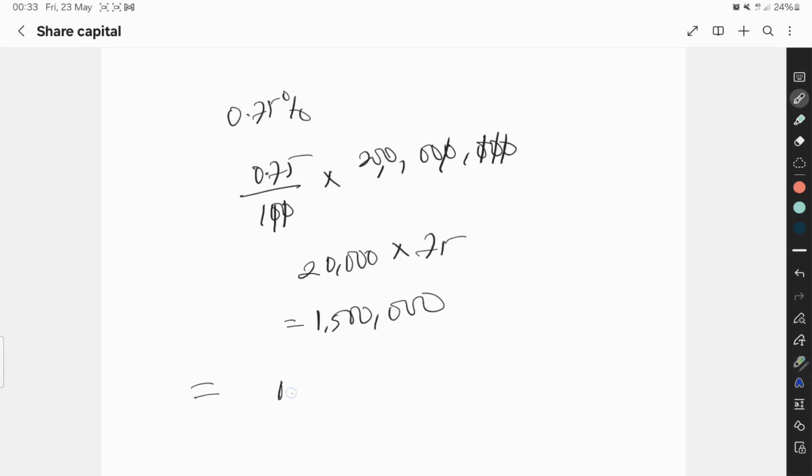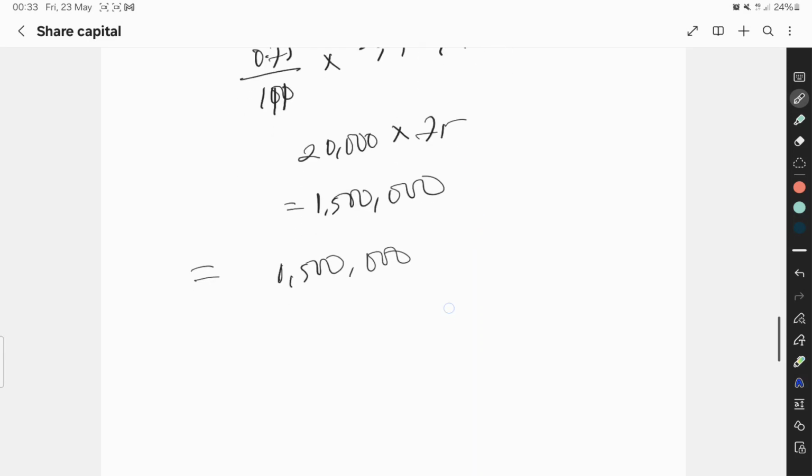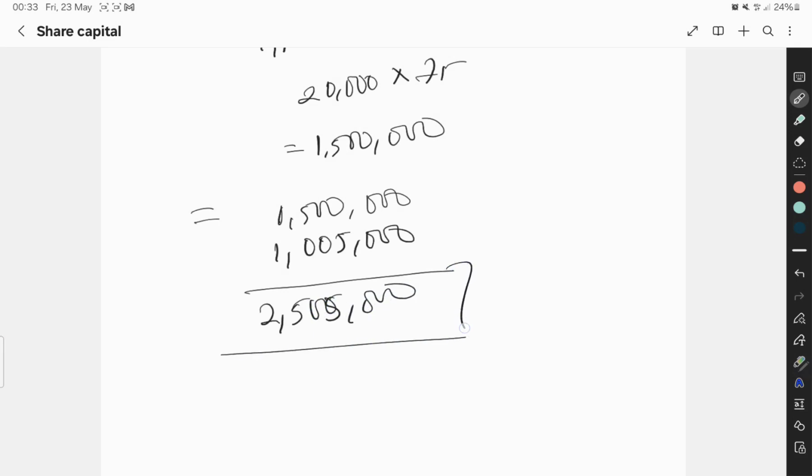So the total amount that is going to cost us. Please note, I'm not calculating CAC charges or remitter charges. Remitter charges are actually insignificant compared to this. So plus 1,005,000 that CAC is going to charge us. So this is going to cost us 2,505,000 to register a 200 million share capital company.